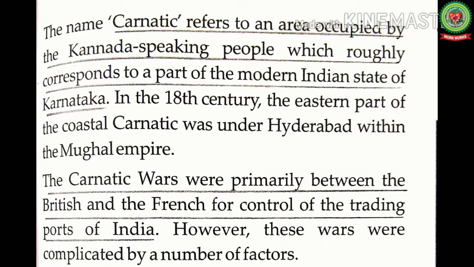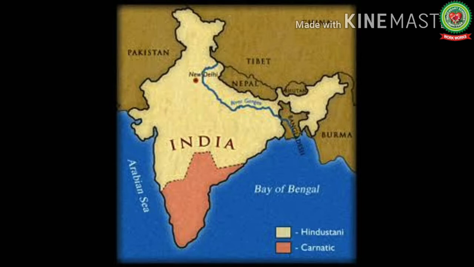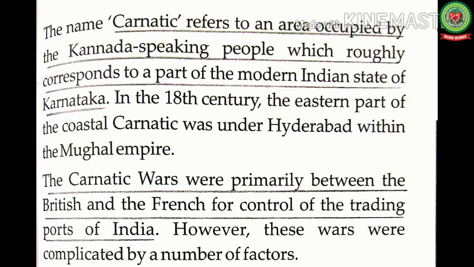In the 18th century, the eastern part of the coastal Carnatic was under Hyderabad within the Mughal Empire. It means that in the 18th century, the part of Carnatic which was near the Bay of Bengal was under Hyderabad within the Mughal Empire. The Carnatic Wars were primarily between the British and the French for control of the trading ports of India. However, these wars were complicated by